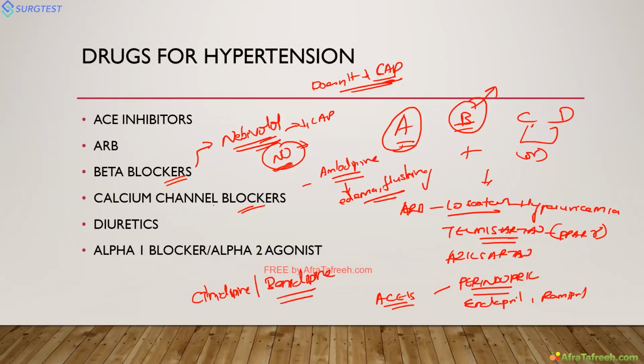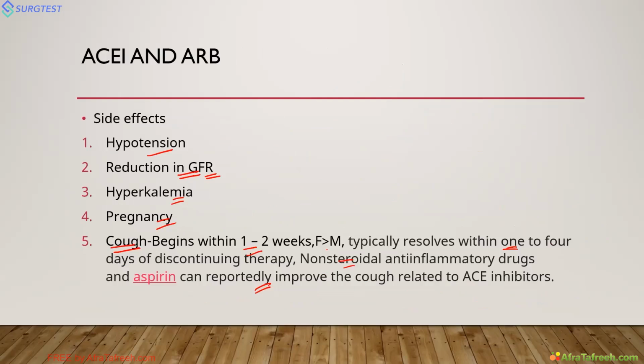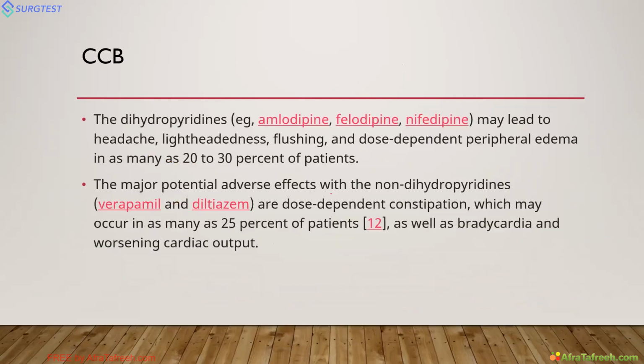Next, diuretics we discussed, most commonly thiazide diuretics. In this, the best drug is indapamide. Alpha blockers we read have a neutral effect. Prazosin can be used, but its main side effect is orthostatic hypotension, so in old age patients we should be very careful. Next, alpha agonists, clonidine, all these things you can use. CCBs, as I told, lead to headache, flushing, and dose-dependent peripheral edema. Verapamil and diltiazem we rarely use for hypertension, but their side effect is constipation.